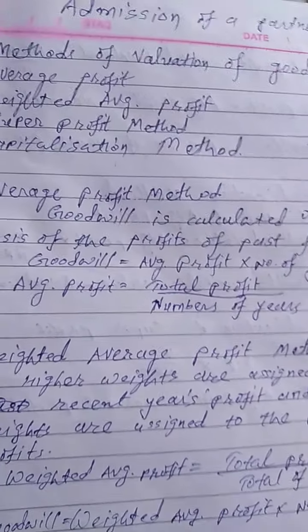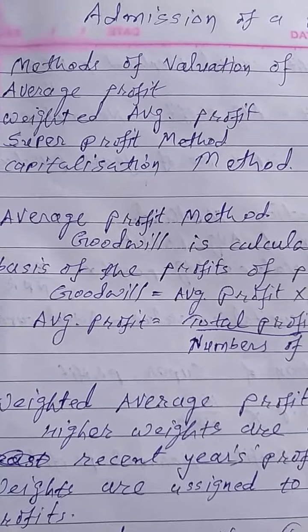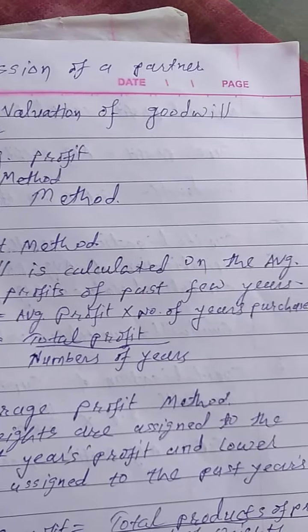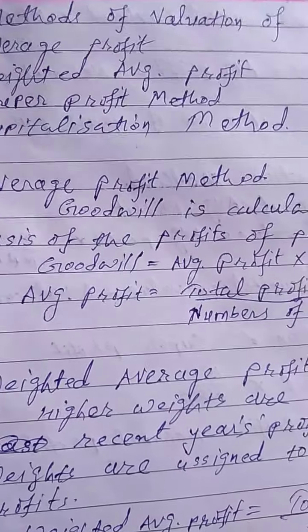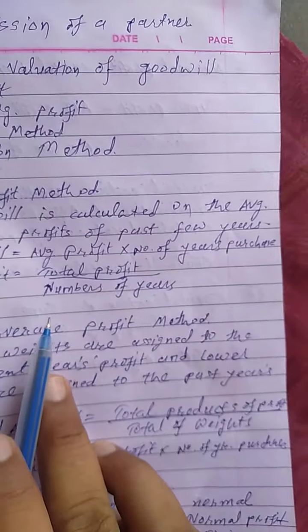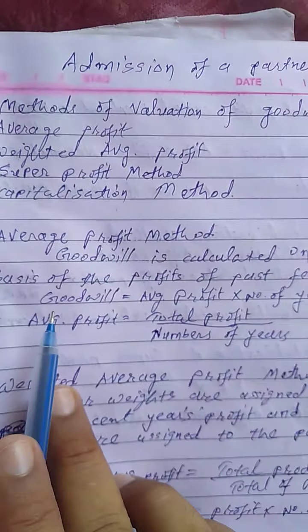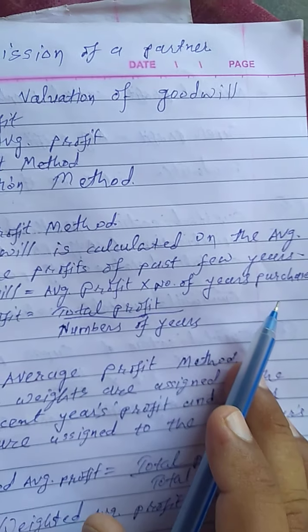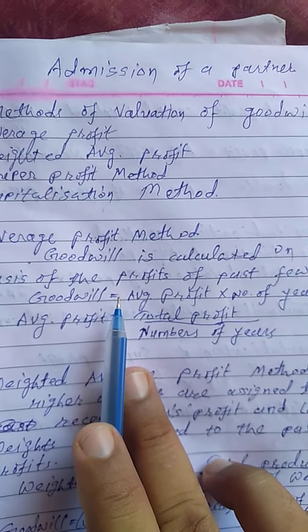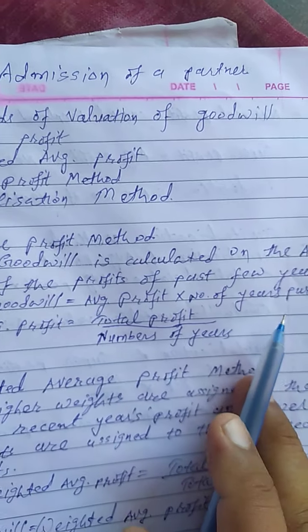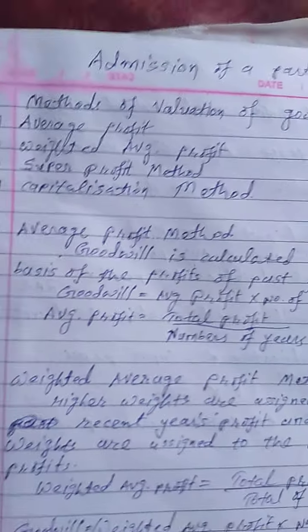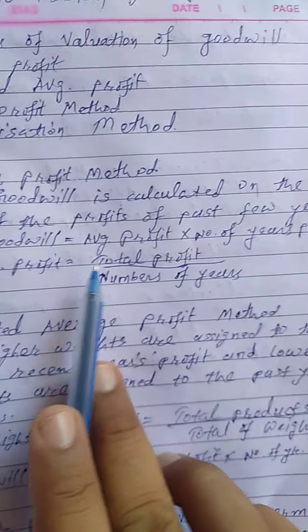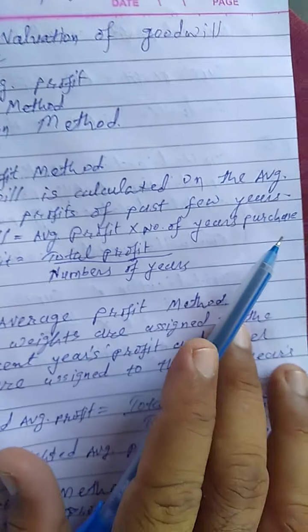The name indicates average profit. Here goodwill is calculated on the average basis of the profit of the past few years. So goodwill is equal to average profit into number of years purchase. This is the formula of goodwill in the average profit method.